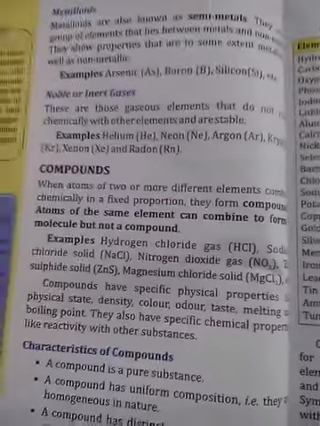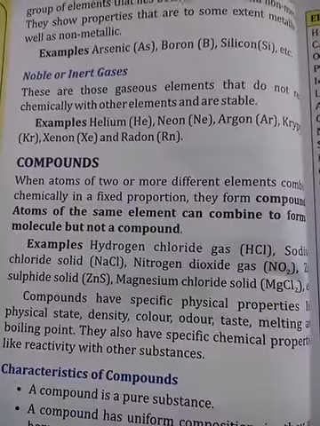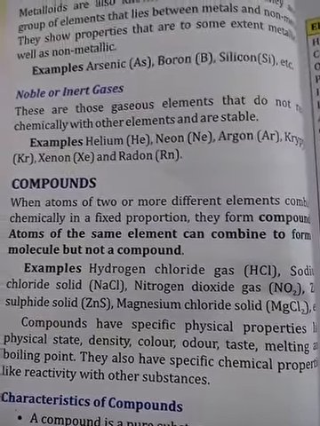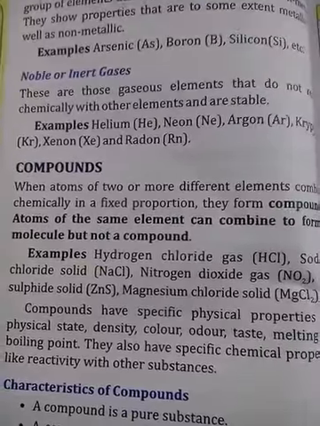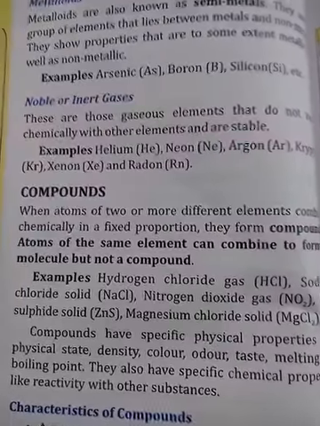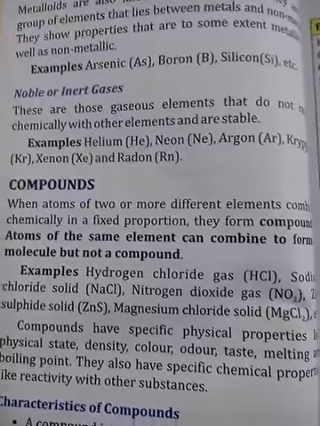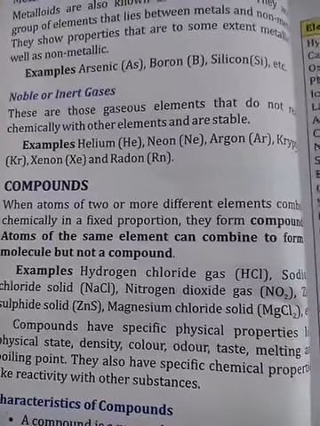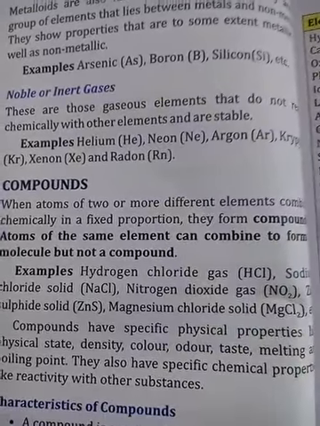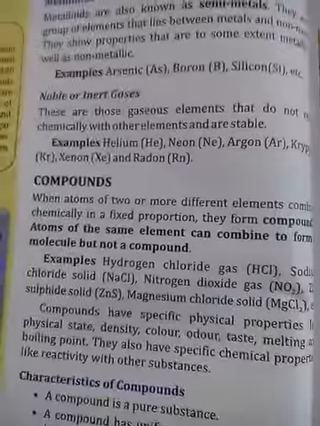For example, hydrogen chloride gas HCl is made up of hydrogen and chlorine, so there are 2 different kinds of elements. Sodium chloride is the same: it is made up of sodium and chlorine. So 2 different elements are taking part in making the formula. Formulas where various types of elements take part are known as compounds. But remember, they have to bear a fixed ratio. The formula cannot change from time to time and place to place.